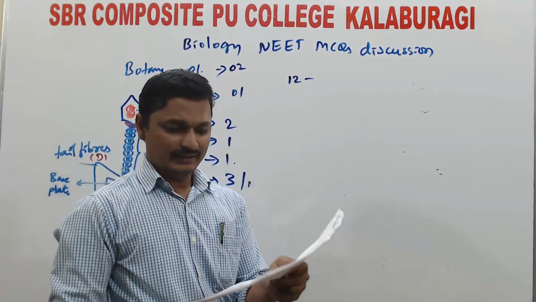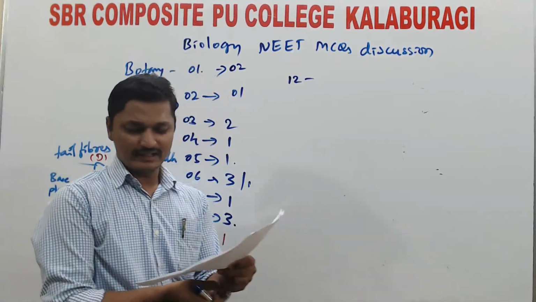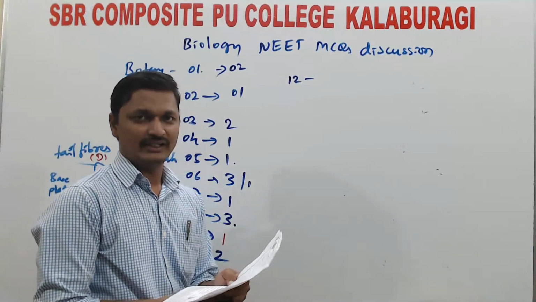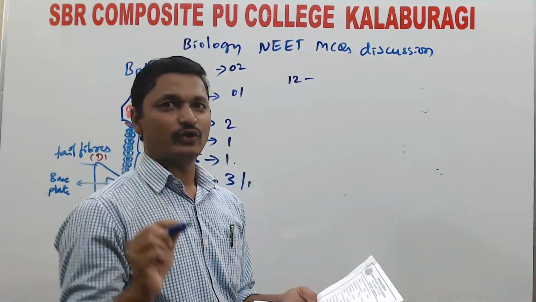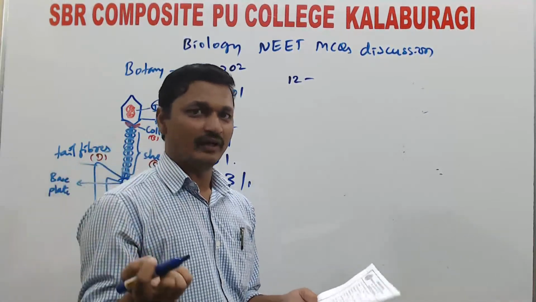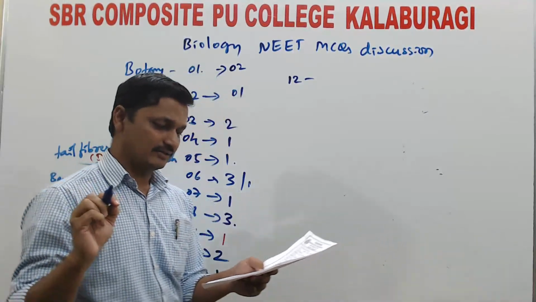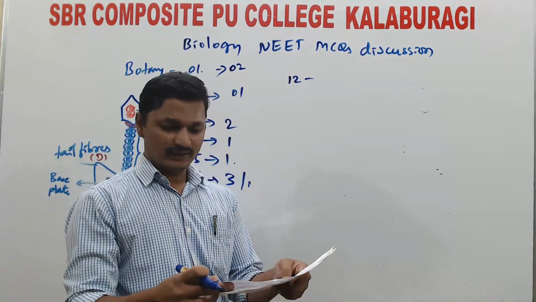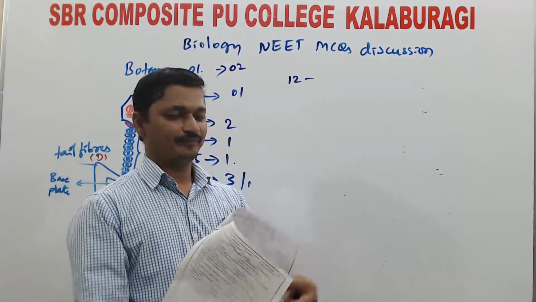D. J. Ivanovsky recognized certain microbes, smaller than bacteria and microscopic organisms, as the causal organisms of mosaic disease in tobacco.